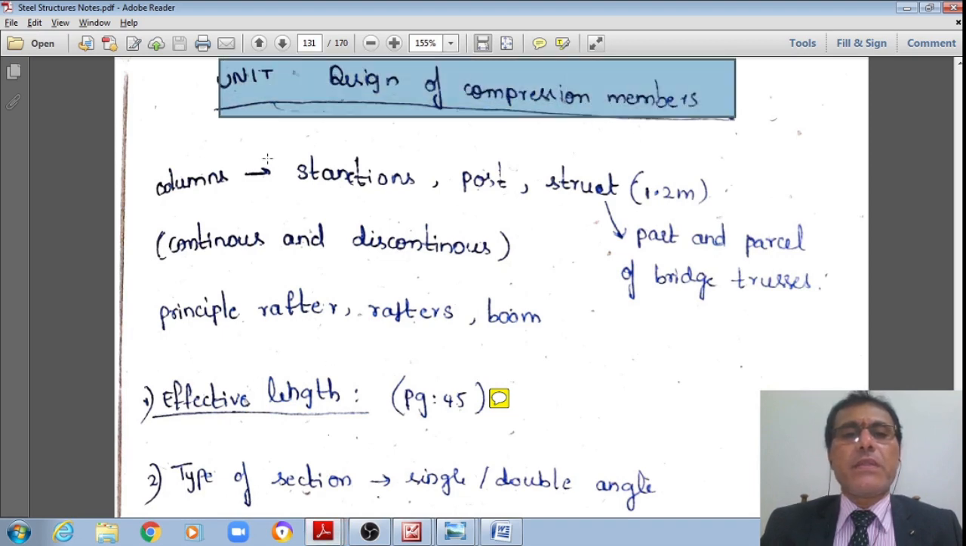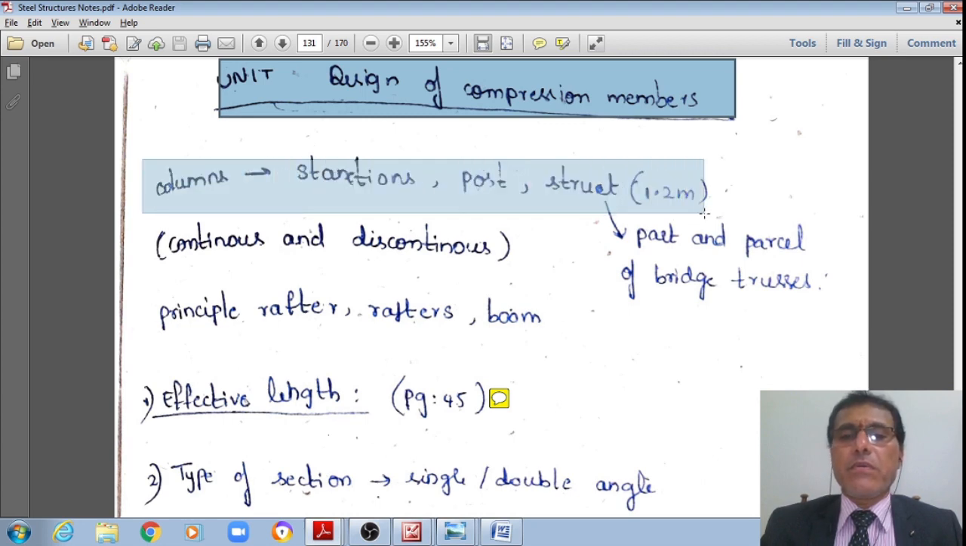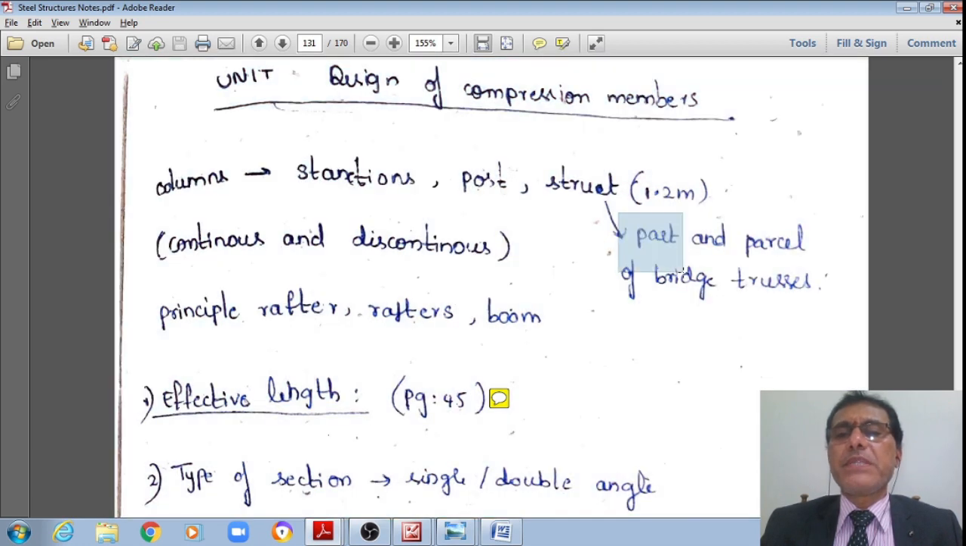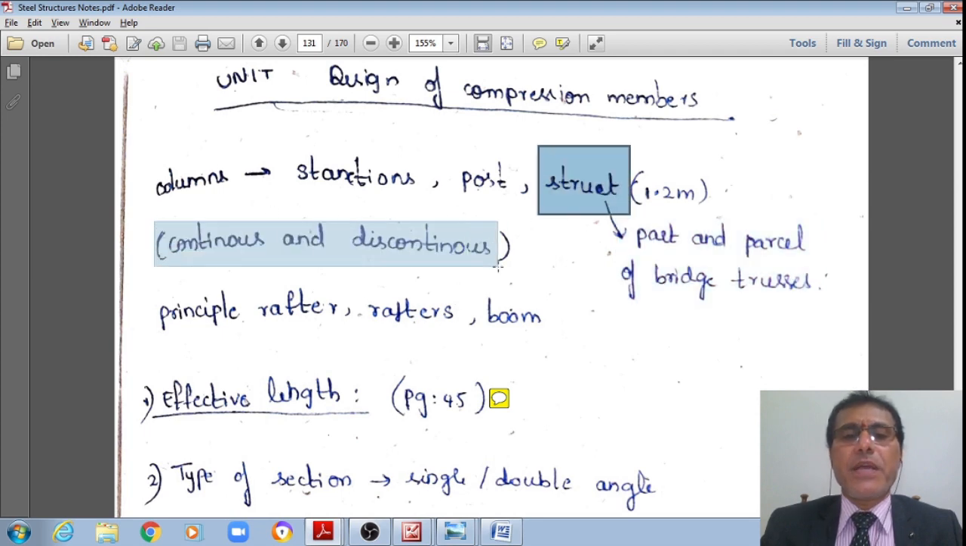These are sometimes called columns, or the other terms by which these are referred are stanchions, posts and struts. Stanchions are a synonym for columns, and another synonym is a post. Both of these words indicate the column itself. Whereas in the case of bridge trusses as well as roof trusses, the compression members are generally referred to as struts. However, the struts may be continuous or discontinuous.